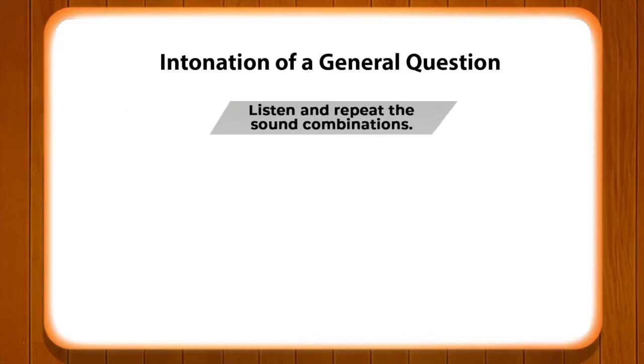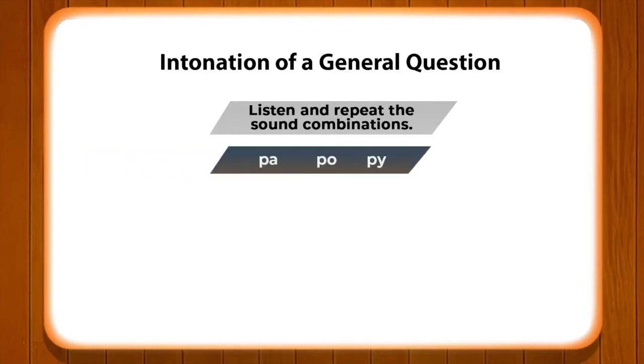Alright, now we will look at a few more such combinations, and then we will have some new words, and based on these new words we will have negative, interrogative and affirmative sentences, and we will use "da" as well. Here we have a combination of different consonants and vowels together. We have ra, ro, ru,